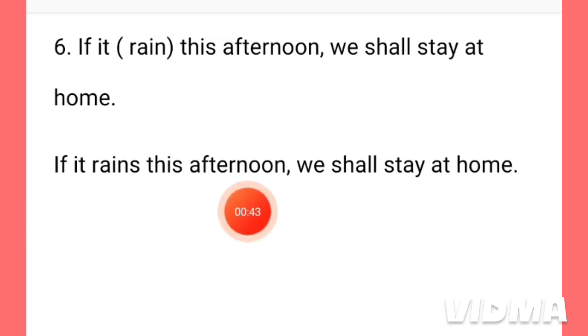Here in the sentence there are two parts. If it rains this afternoon, it is a part and the other part is we shall stay at home. Actually in a sentence, two sentences from the same tense cannot be used.